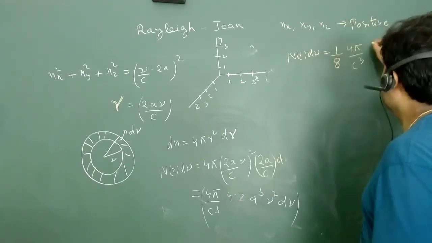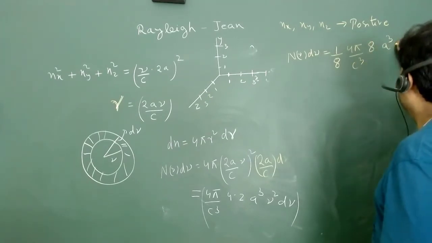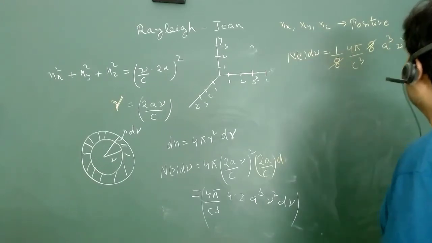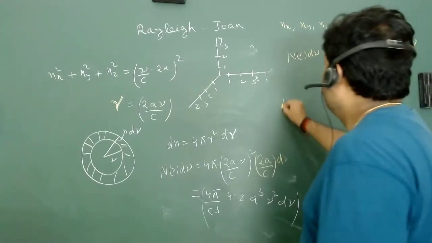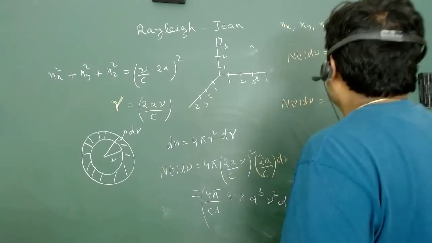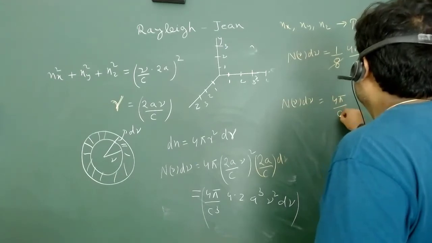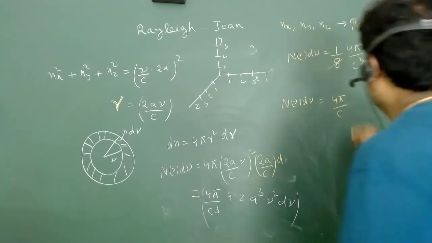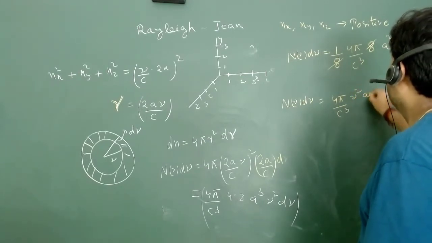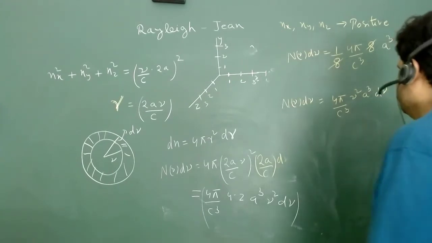4 into 2 is 8. This will be a cube and nu square d nu, then this will cancel out. So we have n nu d nu is equal to 4 pi upon c cube and nu square a cube d nu, and a cube is the volume.